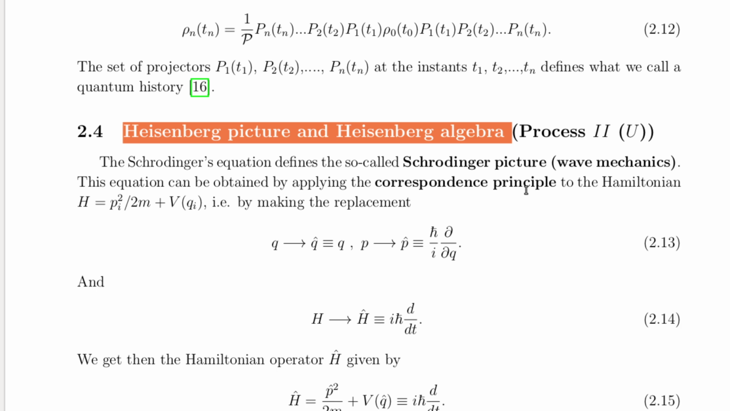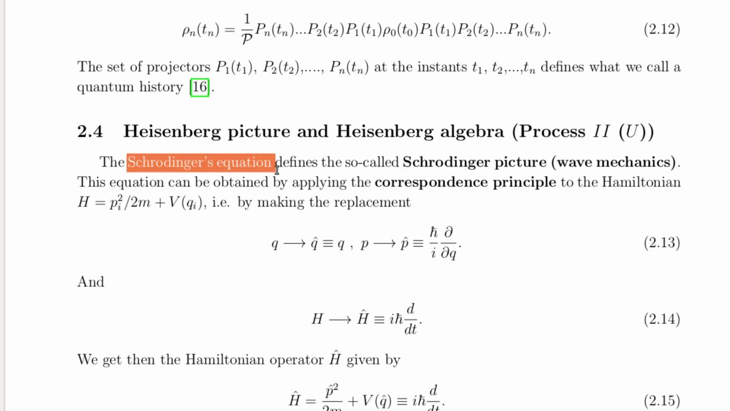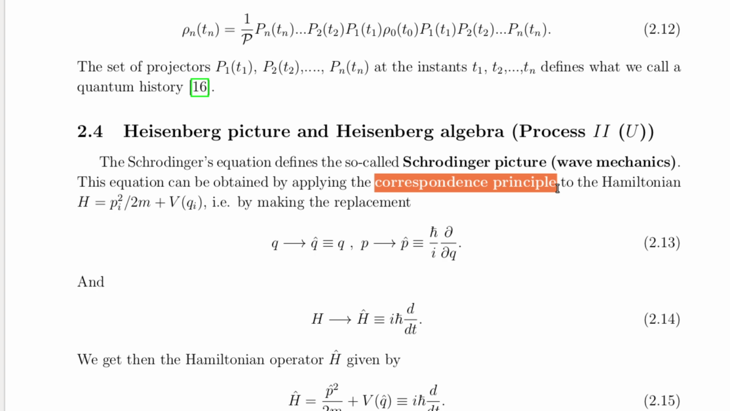Let's dive in. To understand the Heisenberg picture, we first need to revisit the Schrödinger picture. In this framework, the time evolution of a quantum state is governed by the famous Schrödinger equation. This equation emerges from the correspondence principle, shown in equations 2.13 and 2.14, where classical variables like position and momentum are replaced by quantum operators on the Hilbert space.